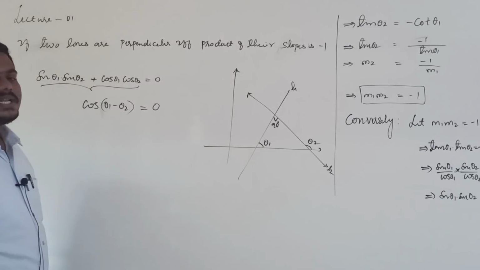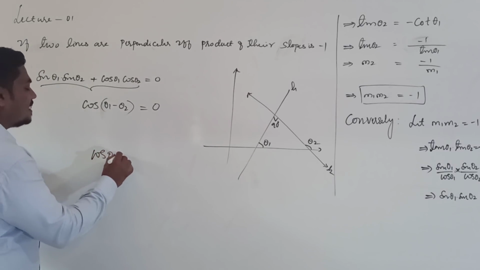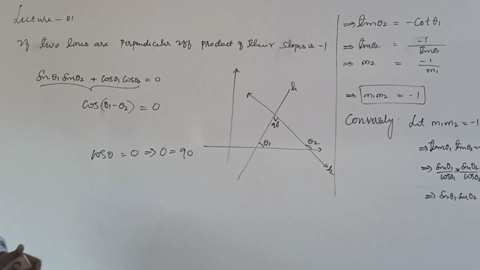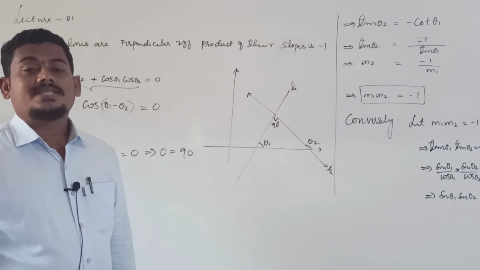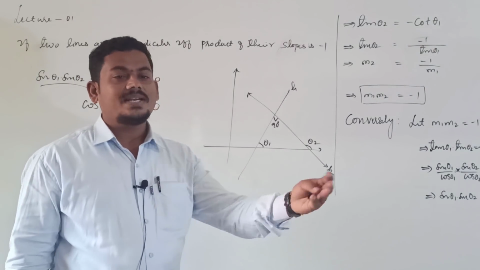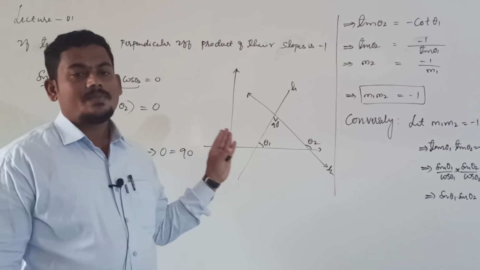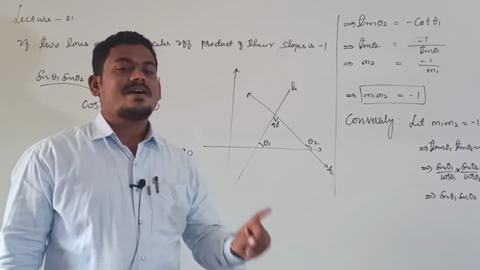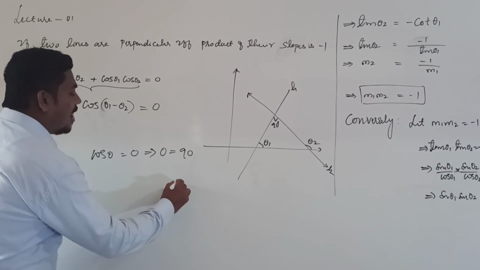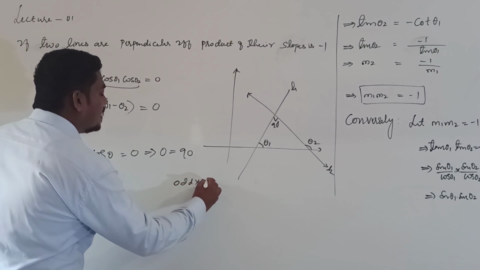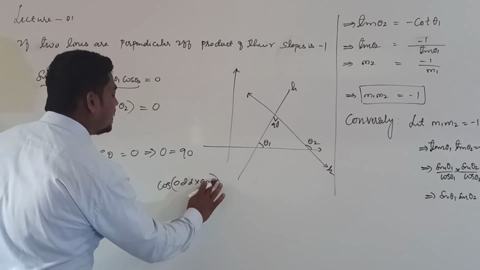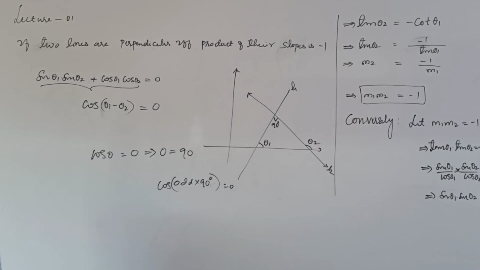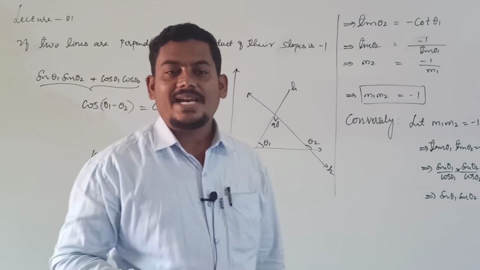Then what do you conclude about the angle? Already you know cos theta is equal to 0. Then what is theta? Clearly theta is 90 degrees, right? Cos theta value is 0 only when it is 90 degrees, right? 90 or a multiple of 90, not only multiple, odd multiple of 90, right? Cos of an odd multiple of pi by 2 is 0. Cos of an odd number into 90 degrees is 0, right? And one of the possible values, if cos theta is equal to 0, is 90, right?